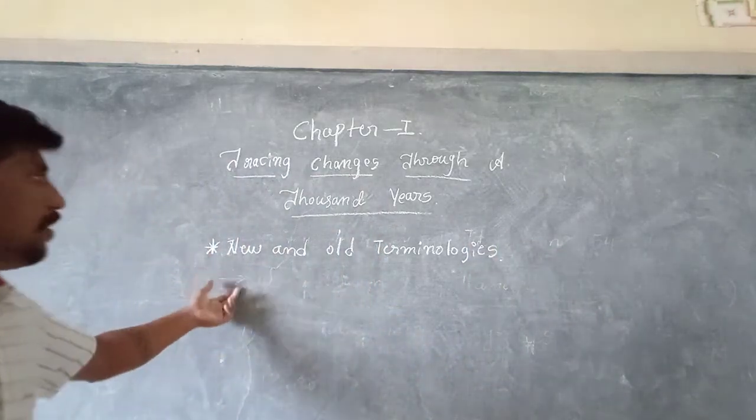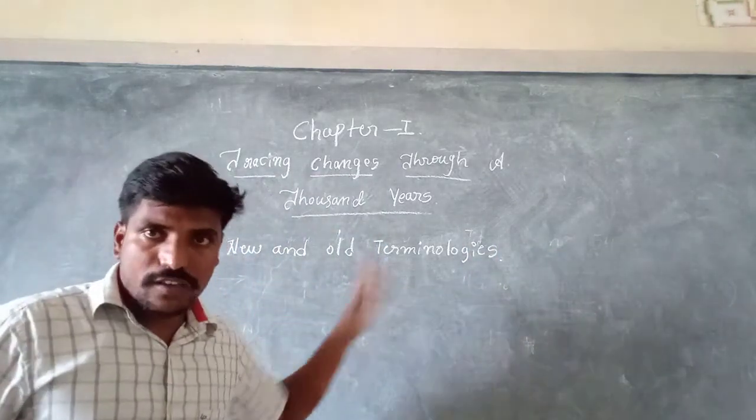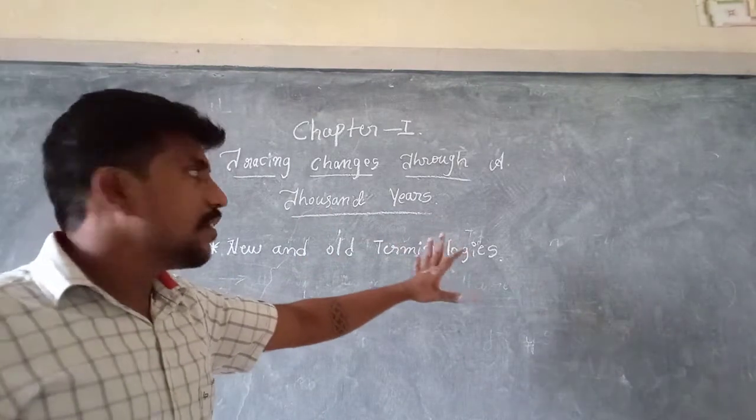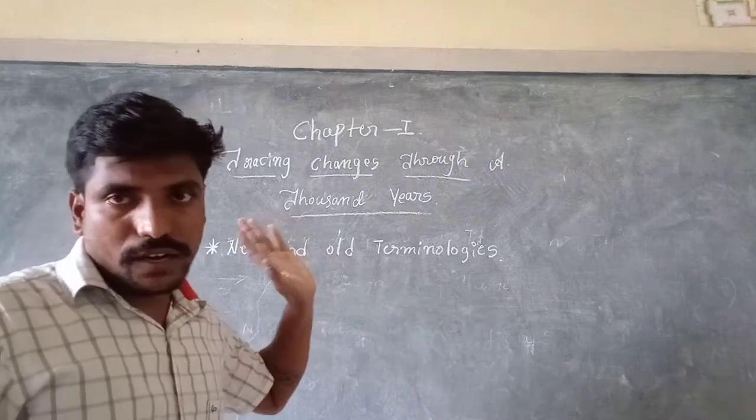Here, in this point, we are going to study the terminologies old and new.